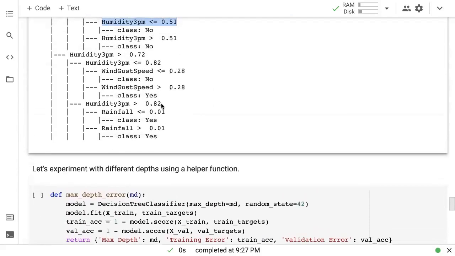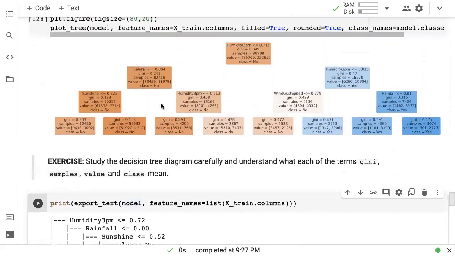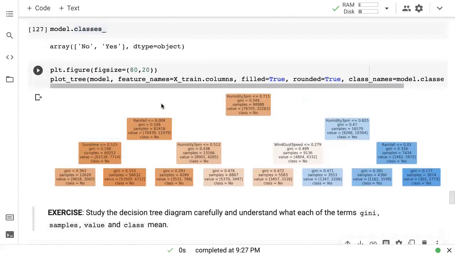So one thing you may wonder is, what is the right maximum depth to use? Should we use a maximum depth of 0? Obviously not, because if you used a maximum depth of 0, then your model would not learn anything. That means it would always just predict no. And while that would be 79% accurate, and while that would be regularized, that would not be very useful because you've not given enough power to your model.